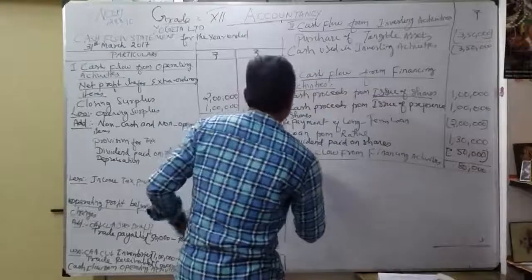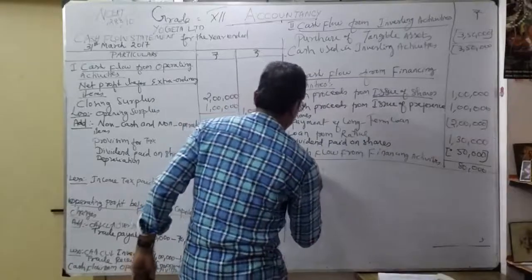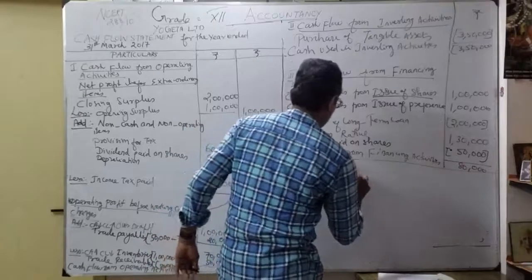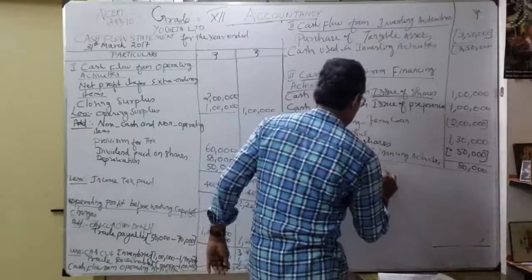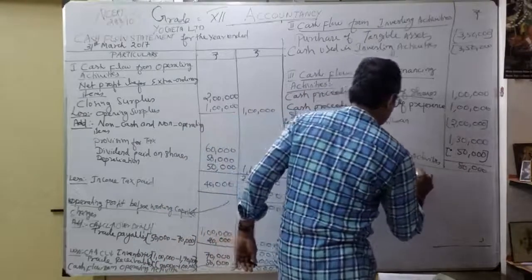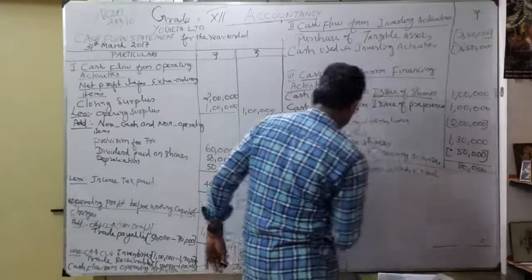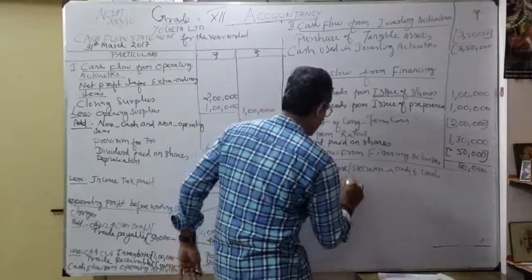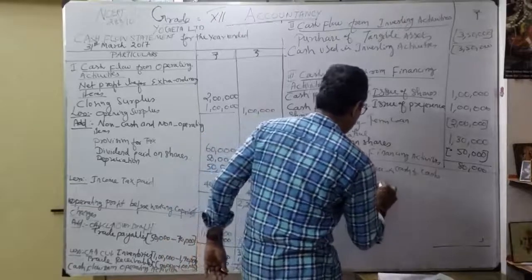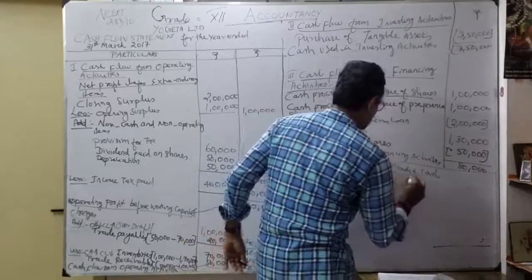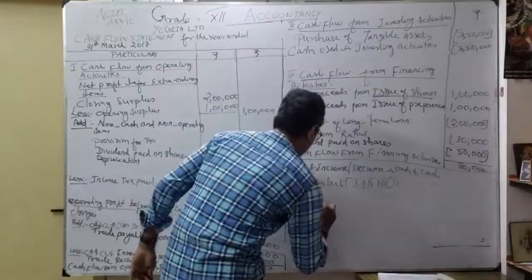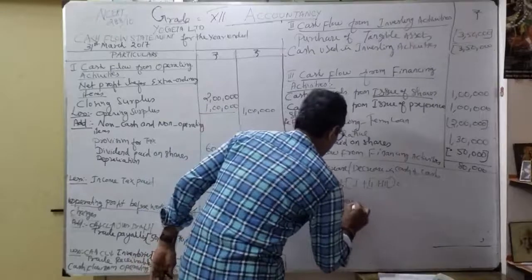So what is the answer here? So fourth Roman letter, net increase or decrease in cash and cash equivalents. How much? 1 plus 2 plus 3 all added together. You will see our operating activity, 2 lakh 20,000.